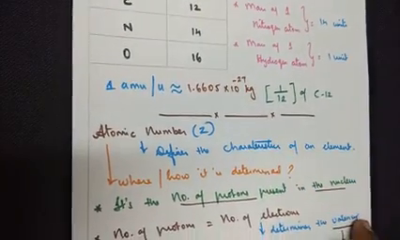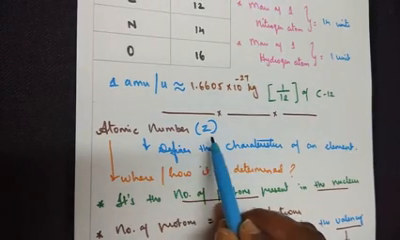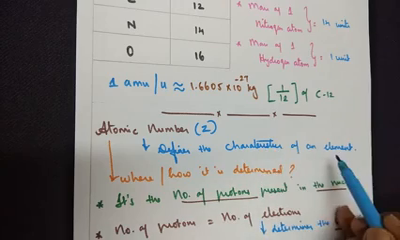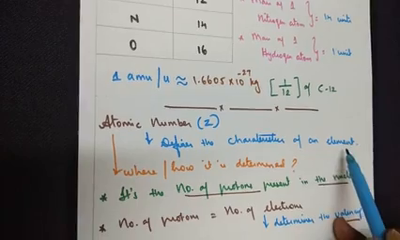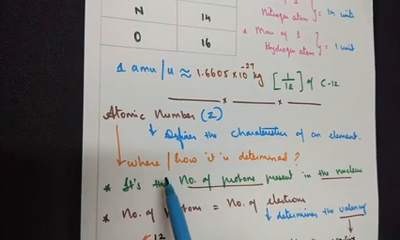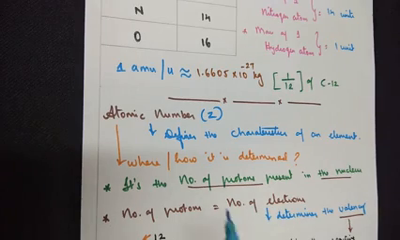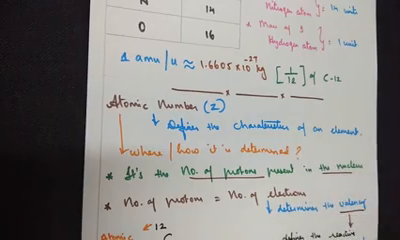Now moving on to the next concept of atomic number. Atomic number is represented as Z. It defines the characteristics of an element. So atomic number defines the characteristics of an element. From where do we get this atomic number, or how is it determined? It's nothing but the number of protons present in the nucleus.